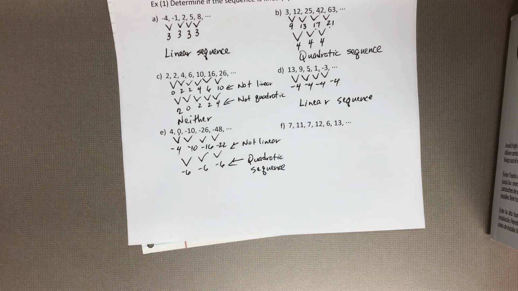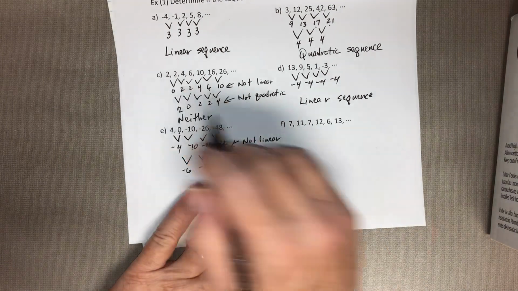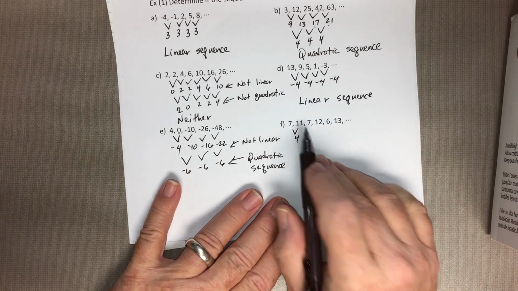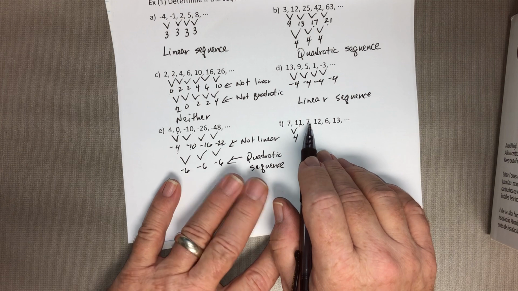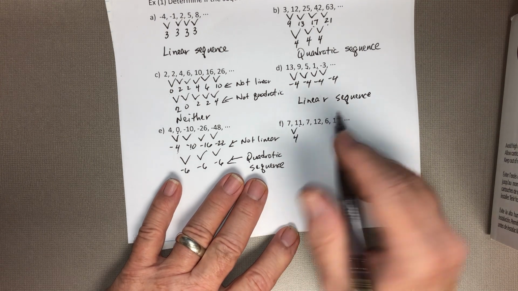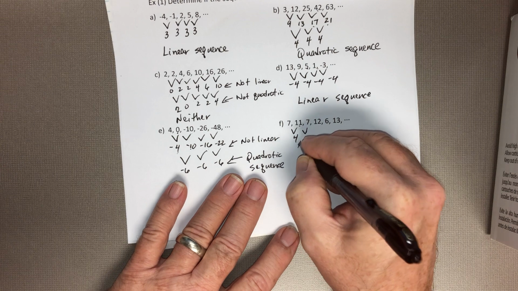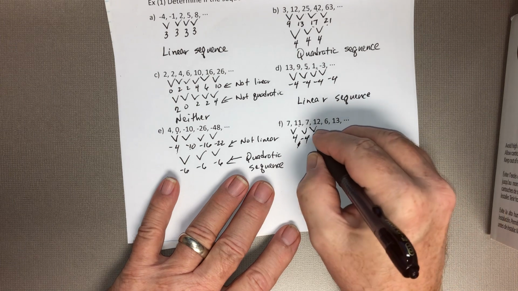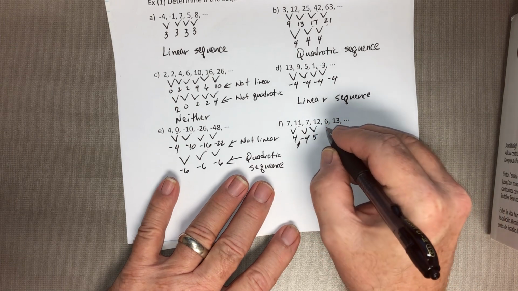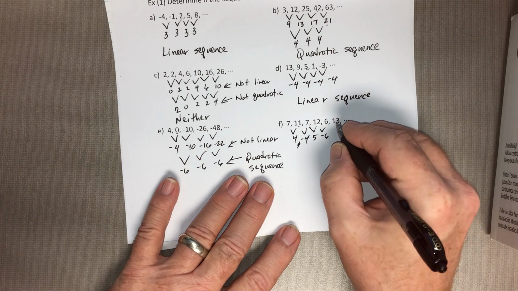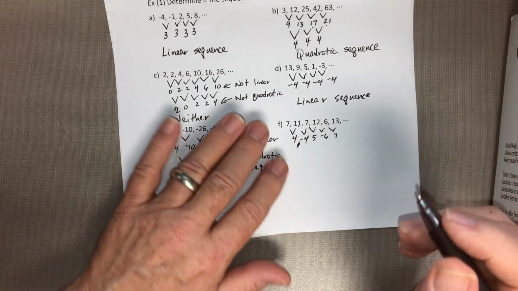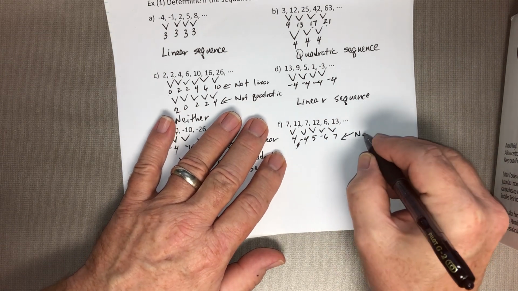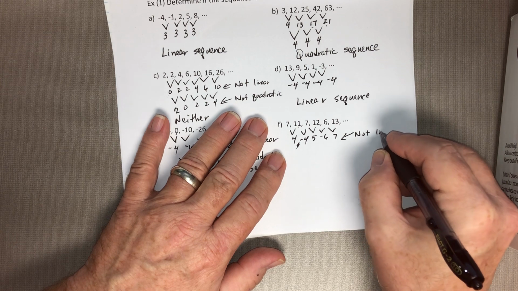Okay. All right. Next, let's go to number 1, part F. Subtract 7 from 11. That's 4. Subtract 11 from 7, or 7 minus 11. That would be -4. -4. All right. Subtract 7 from 12. That would be 5. Take 6 and subtract 12. That's -6. Take 13 and subtract 6, that's +7. All right, so we know immediately that it's not linear, because that's not a constant. Not linear.